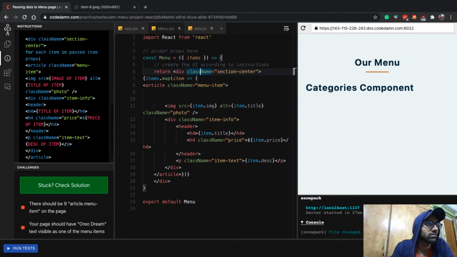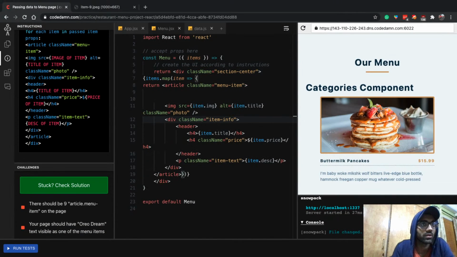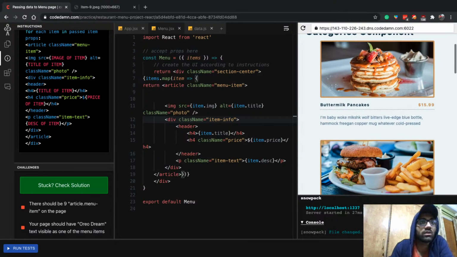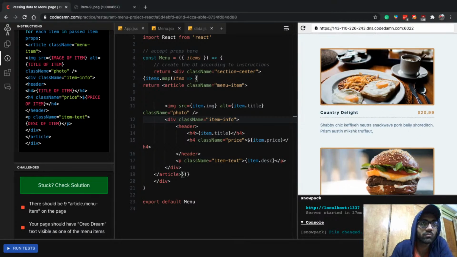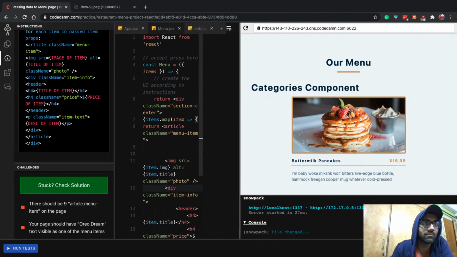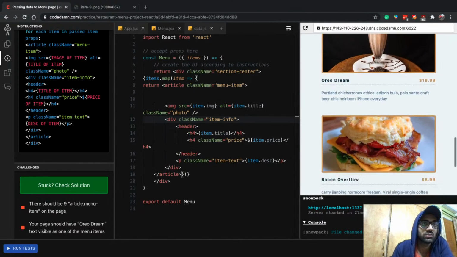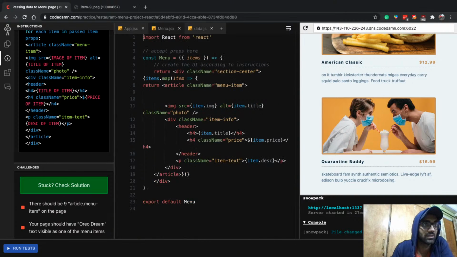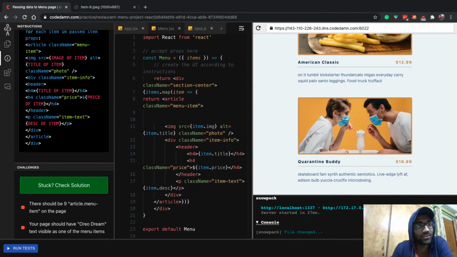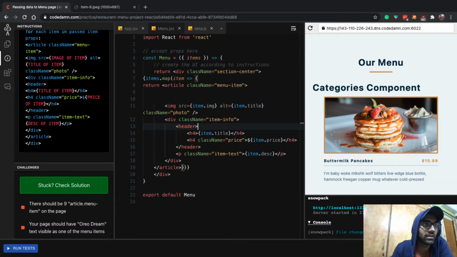Our UI looks like the following, but nothing gets rendered on the screen because we are not returning from this map, right? Once we do that, we have a nice preview of a little menu, which technically should be responsive as well because the CSS includes that. So now you have created a very simple menu application which fetches the data from data.js and displays it like this. But don't worry, this is not the end of the application because there is a lot of interactivity to be added to it now.